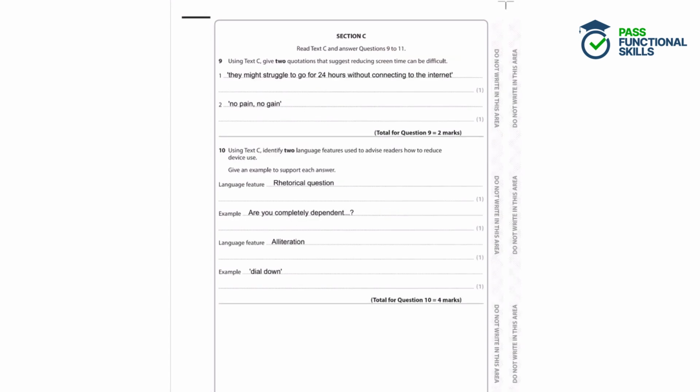Question 9. Using text C, give 2 quotations that suggest reducing screen time can be difficult. So here we want to look at text C and find 2 quotations from the text that suggest that reducing screen time is difficult. It's tricky to get away from the screen.